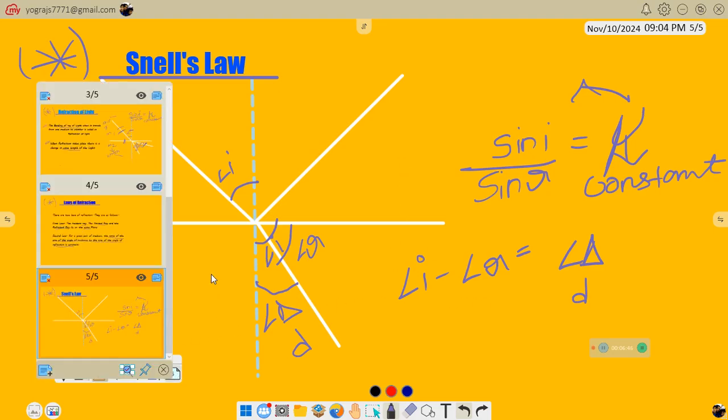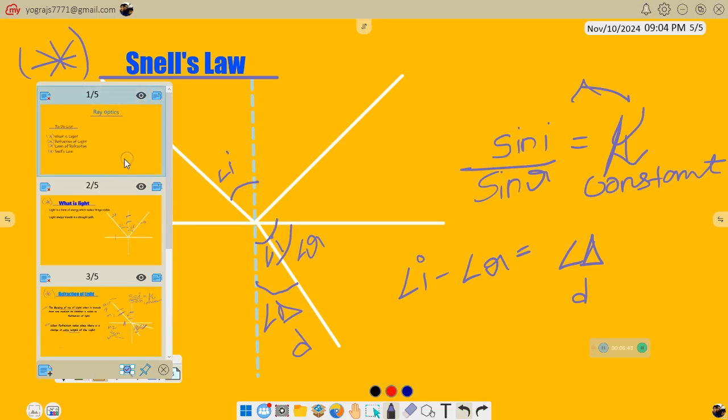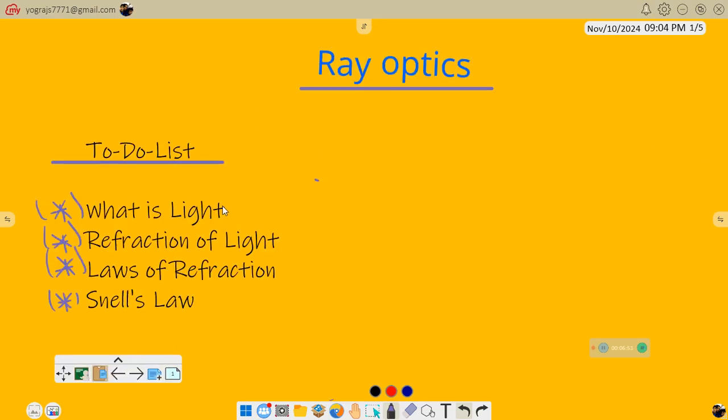Now from this we can say that we have completed all our topics, that are what is light, refraction of light, laws of reflection, laws of refraction, and Snell's law. We have completed all of that.